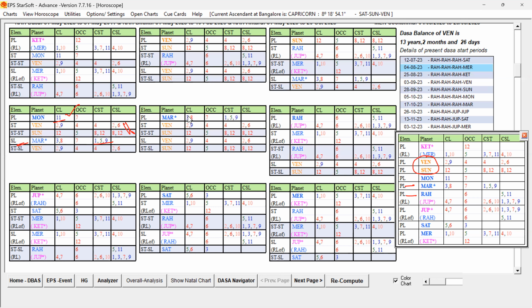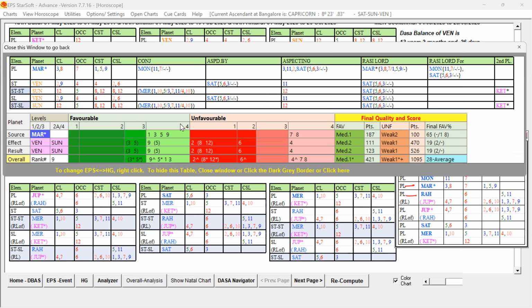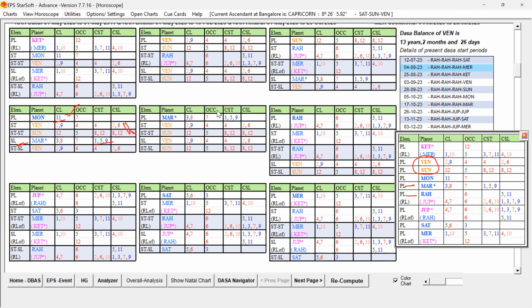What is the 3rd Lord? The 3rd Lord is talking about movement. The 3rd Lord and 8th Lord have favorable houses, but the star level and 12th level planets are not favoring. So this is not good. Mars is also not passing any ruler link to the other levels, but those planets are getting support from Saturn and Mercury. So some support is there, but not through the ruler link.